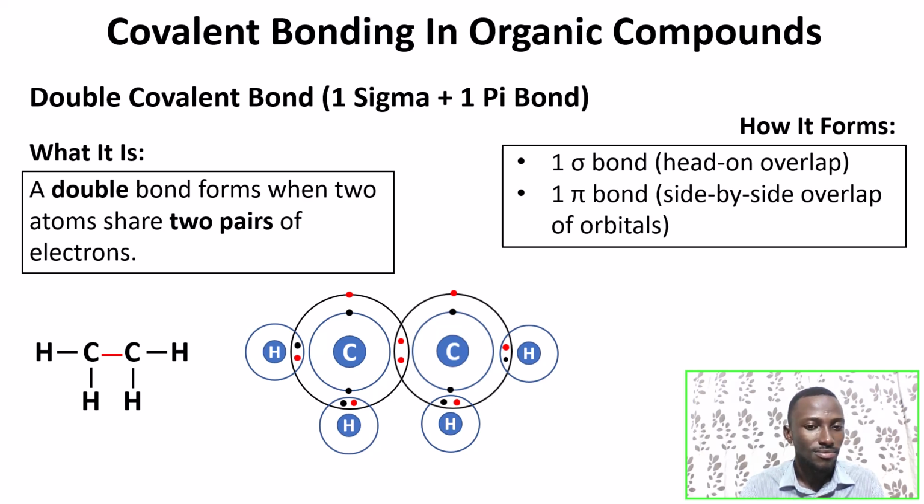No. Why? So we are left with 1 electron on each carbon. So those are the unpaired electrons. Those unpaired electrons will now come close to overlap sideways this way, and that forms the next bond. So these two bonds are known as the double bond. There's first a head-on overlap to form the first sigma bond, indicated in red. Then there's a sideways overlap of the unpaired electrons. So this is how a double bond is formed.